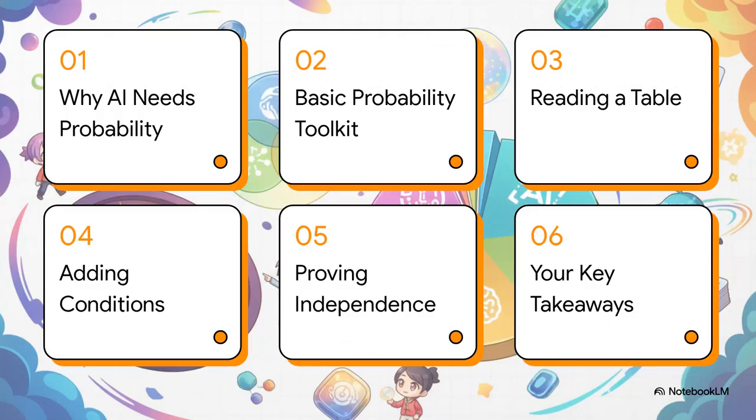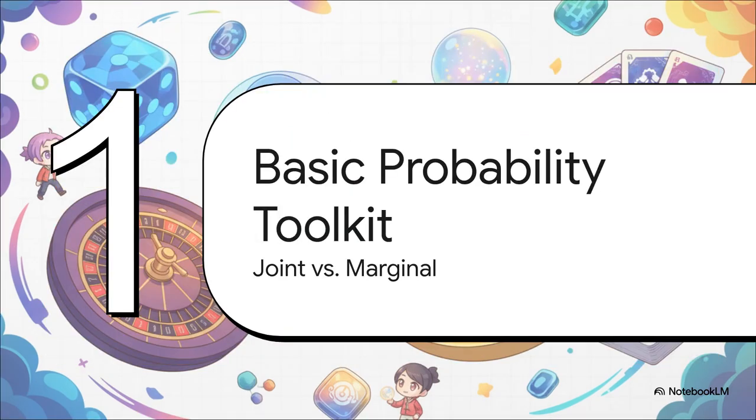So here's our game plan. We're going to build the basic probability toolkit that lets an AI think this way. We'll start with why it even needs probability, get into its essential tools, learn how to read its brain from a table, add some context with conditions, and then, the really cool part, learn how it proves if two things are connected at all. Okay, let's start with the first two tools in our AI's toolkit, joint and marginal probability.